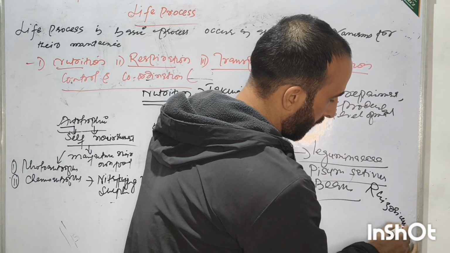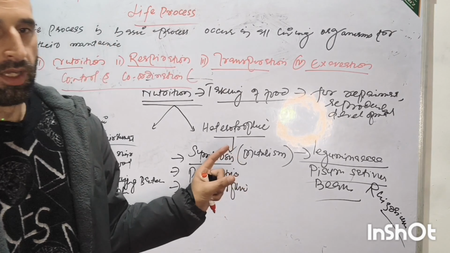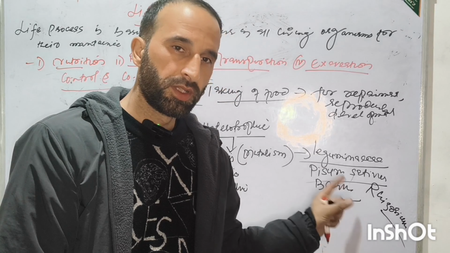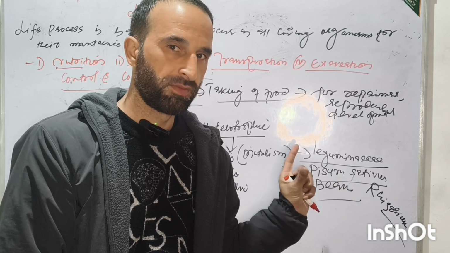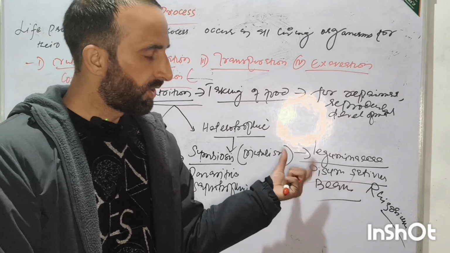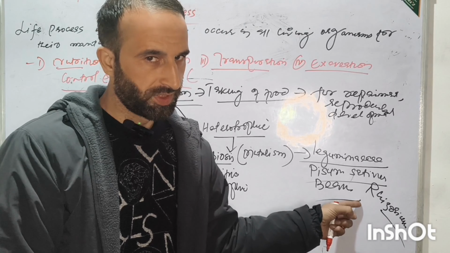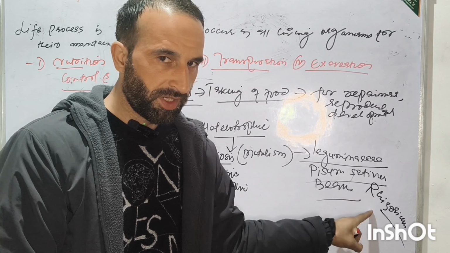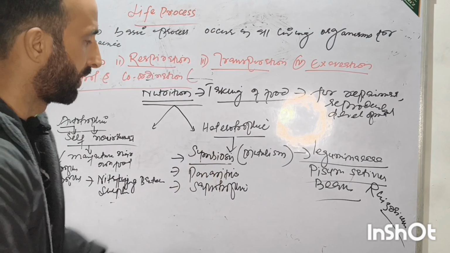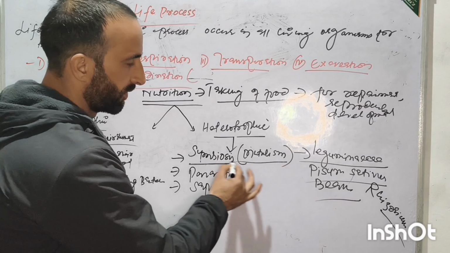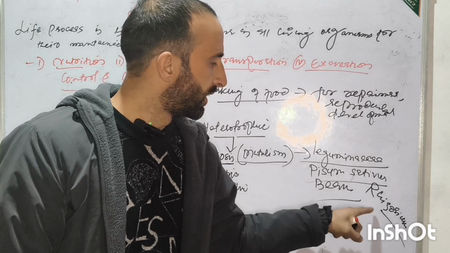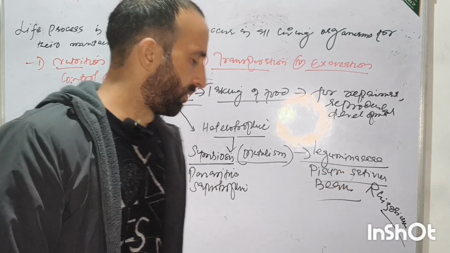The role of rhizobium bacteria is to fix atmospheric nitrogen and give it to plants, because nitrogen is important for growth. The plant in turn gives shelter or food to the bacteria. So both of them are benefited, and this is called symbiosis, or mutualism. There are many examples, but at 10th level you only have to remember rhizobium bacteria.